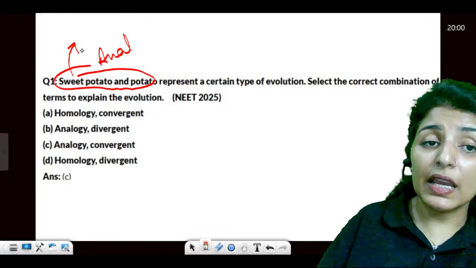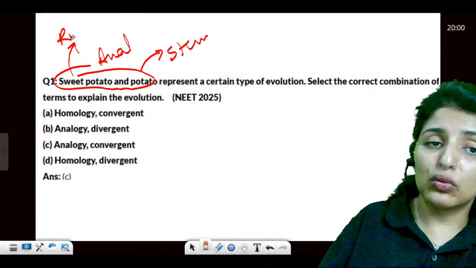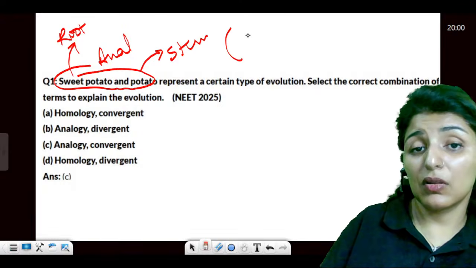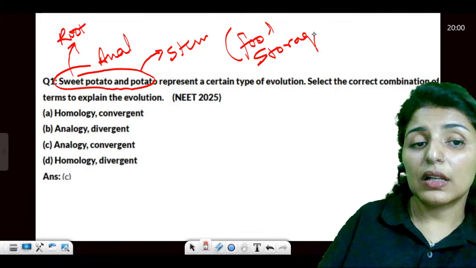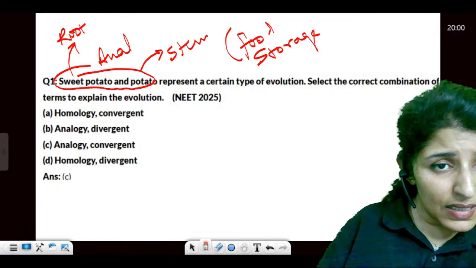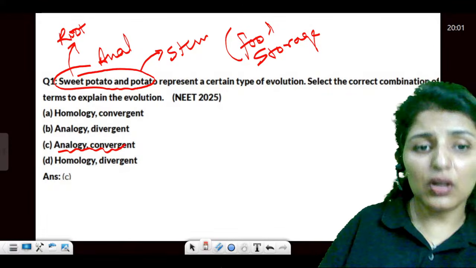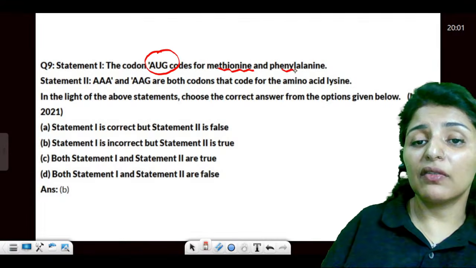Now, sweet potato and potato, again they are analogous. Why? Because same function but different structure. This is a stem, this is a root, but the function is the same. So the function is food storage. Yes or no? The correct combination would be: it is analogous, and analogous always shows convergent evolution. Clear?